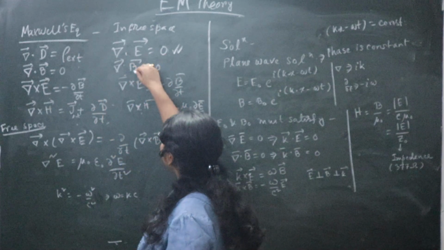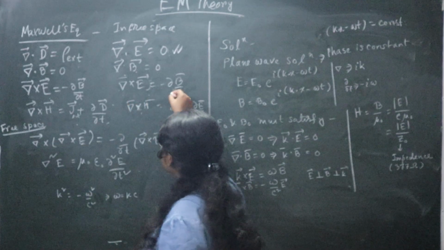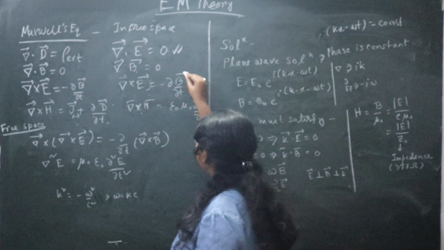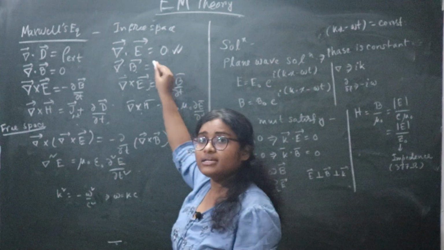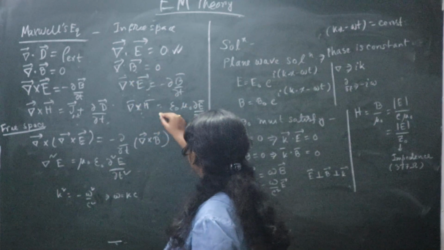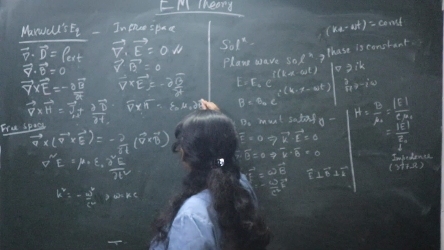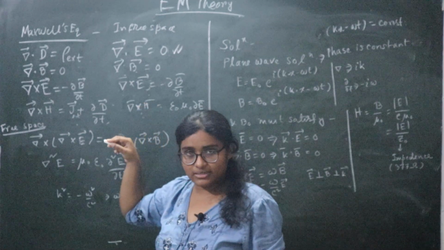Now del dot B equals 0 means magnetic monopole doesn't exist. Del cross E equals minus del B by del T means a change in magnetic field can generate an electric field, and del cross H being proportional to del E by del T means a change in the electric field can create a magnetic field.